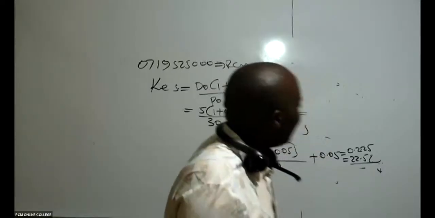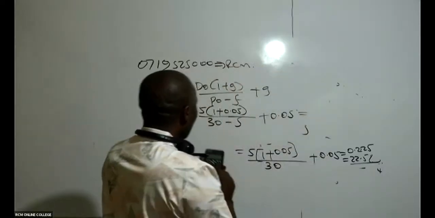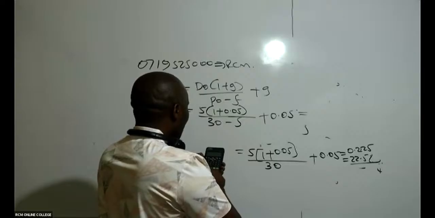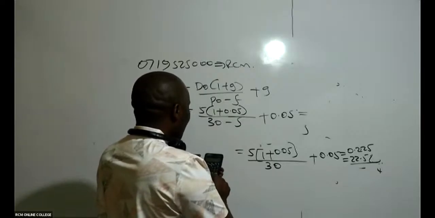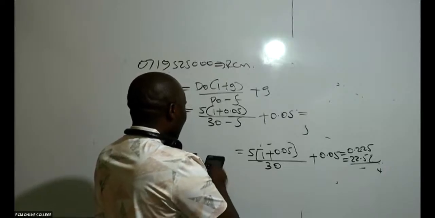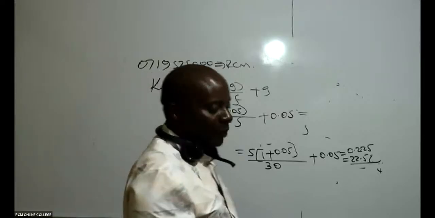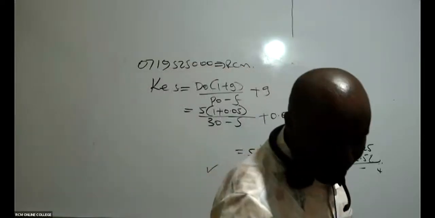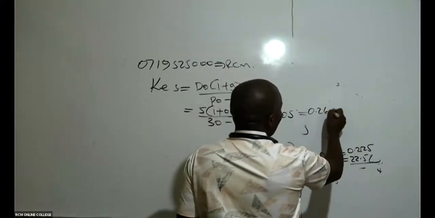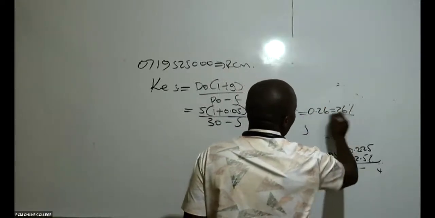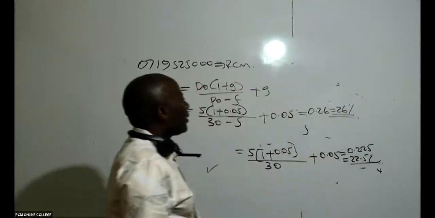So then you come and take, in this case here, your calculator, you say 5 times 1.05 divided by 25. You say equals, and then you say plus 0.05 equals. I'm getting 26%, 0.26, which is the same as 26%.